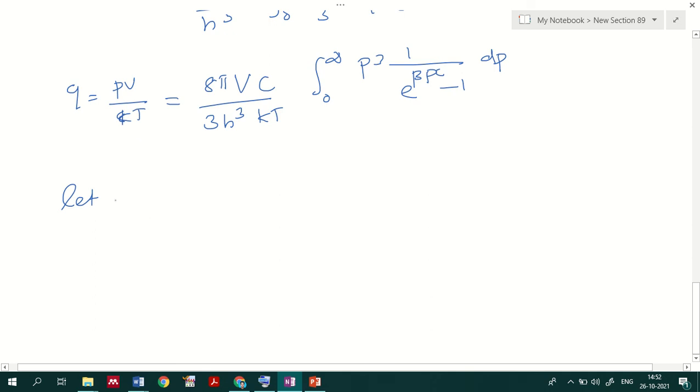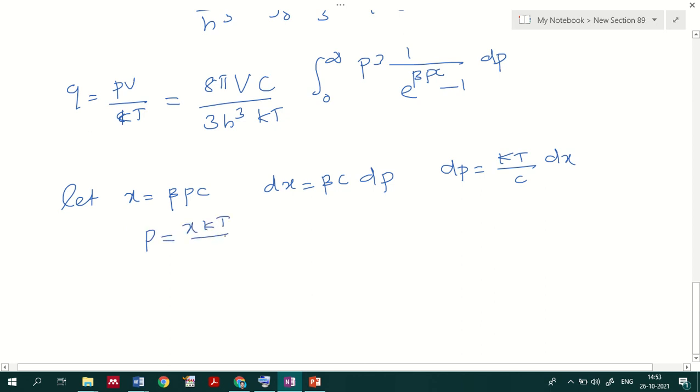Let me give a substitution here: x is equal to beta pc. In that situation dx will be equal to beta c dp, where beta is 1 by kT. So dp equals kT divided by c into dx, and p equals x kT by c.